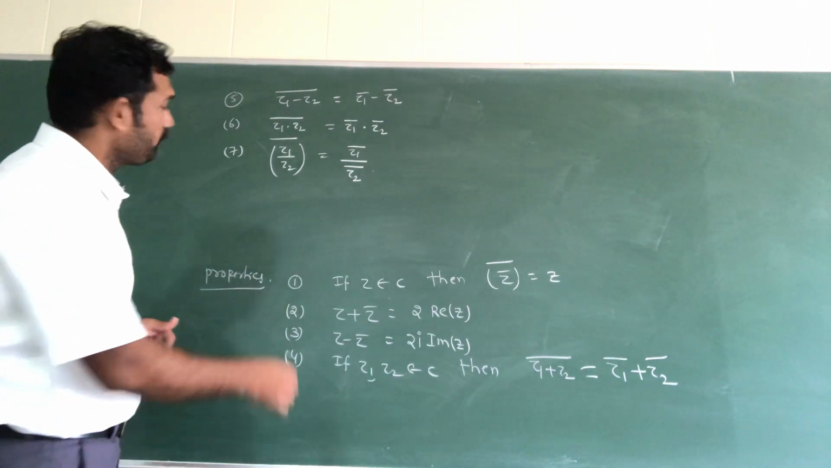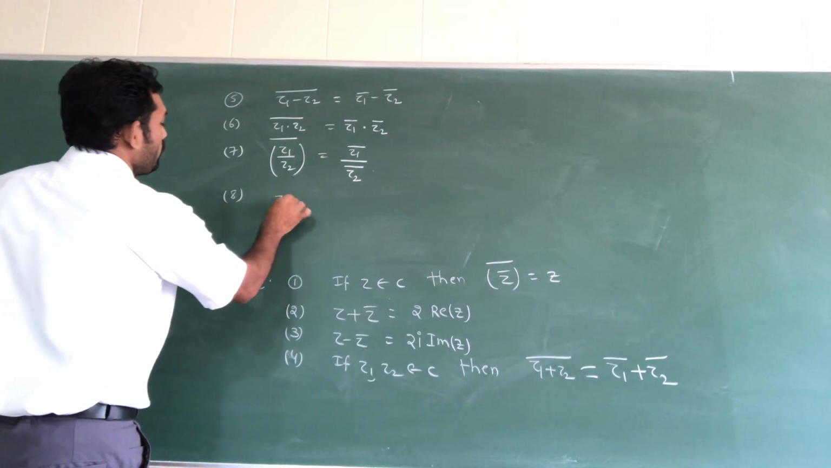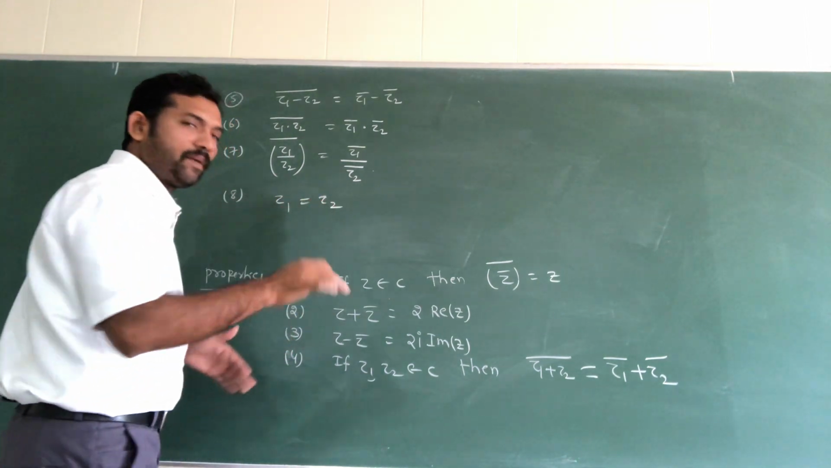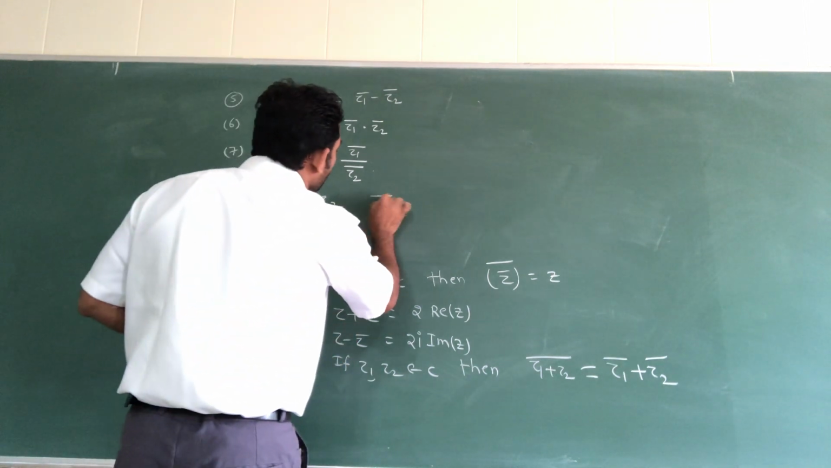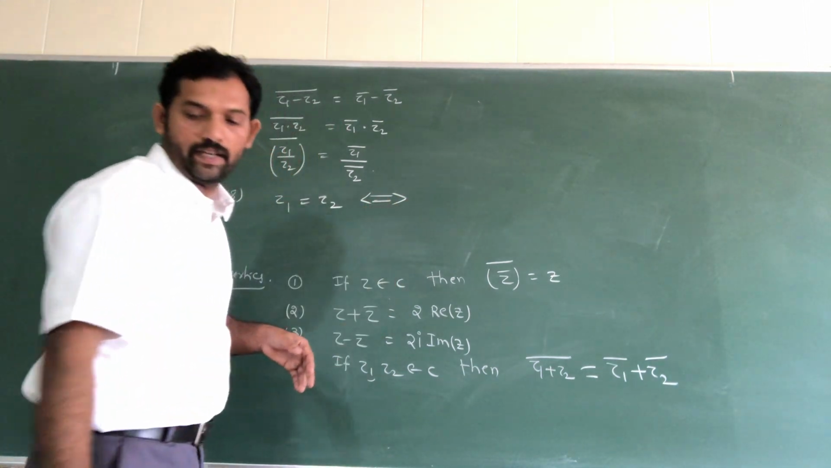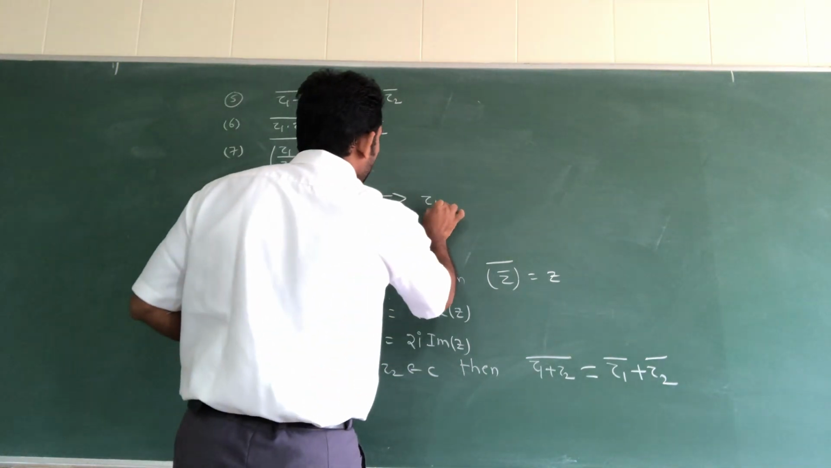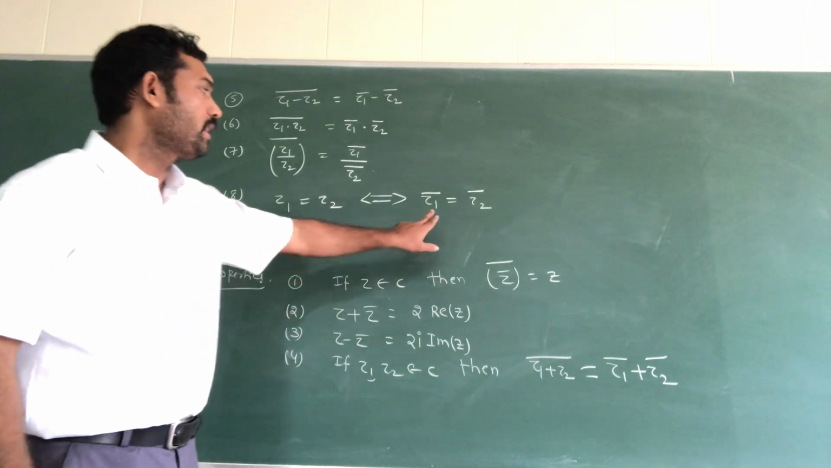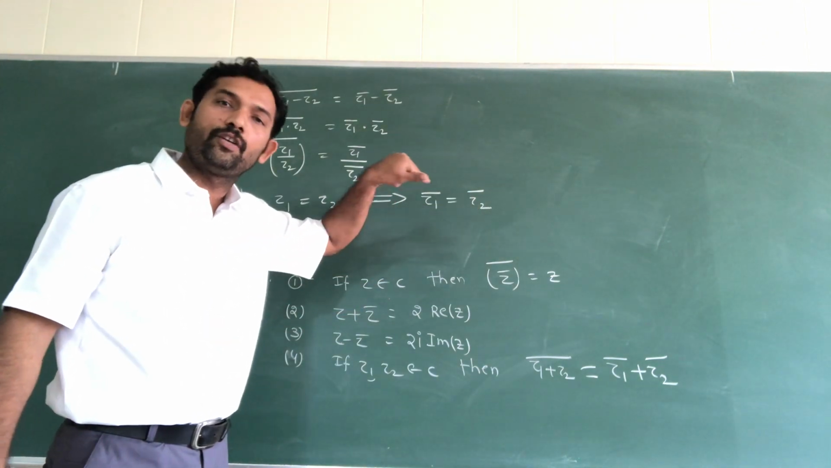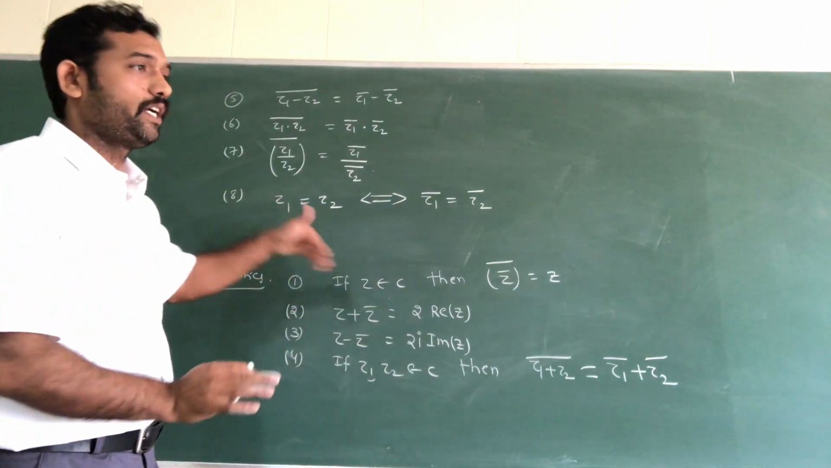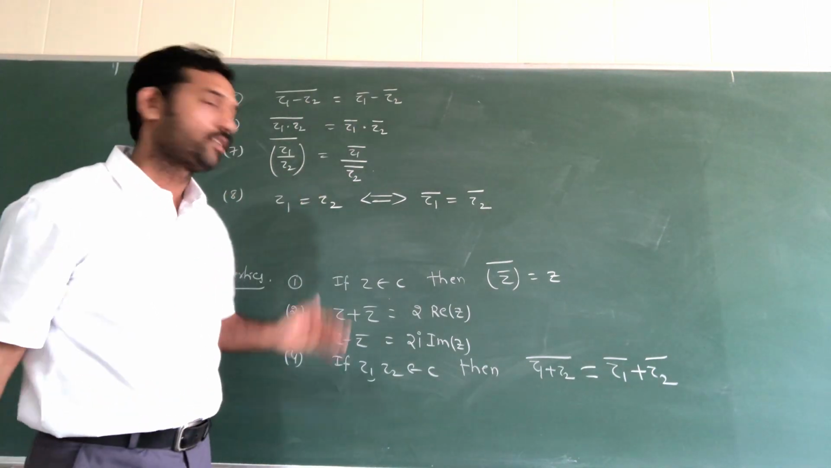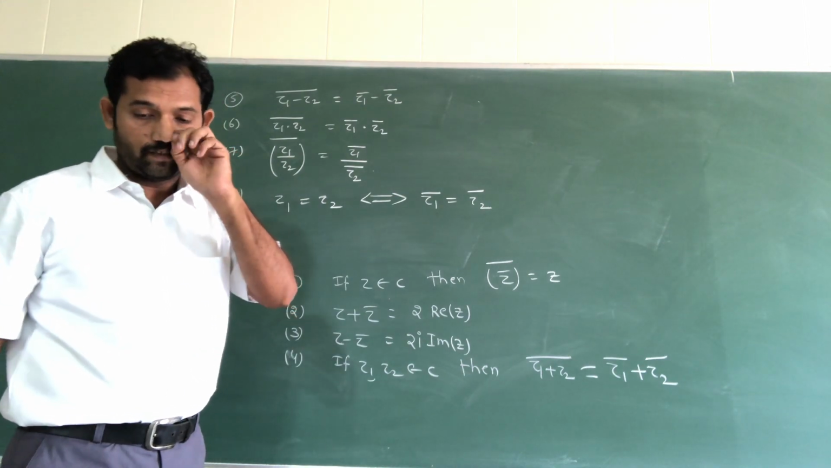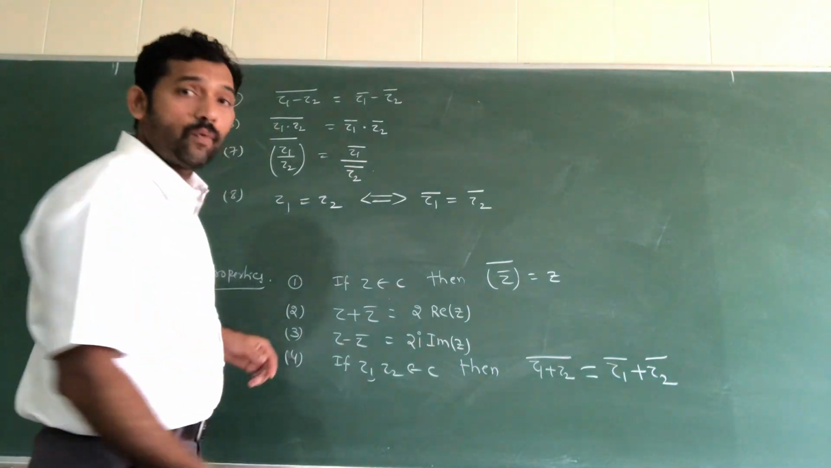Still one more is there, the eighth one. If z1 equal to z2, both complex numbers are equal, which means their conjugates are also equal: z1 bar equal to z2 bar. Suppose z1 equal to z2, obviously z1 bar equal to z2 bar. So on this, we will do one example problem.